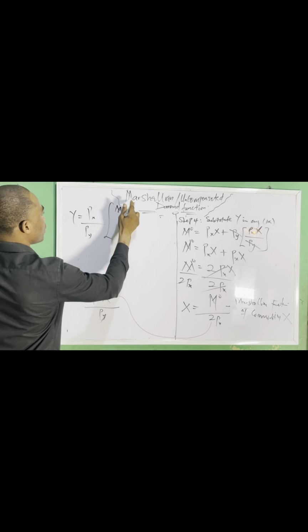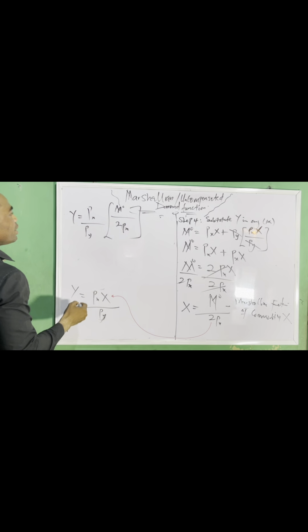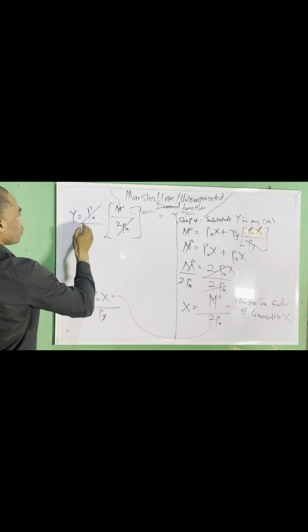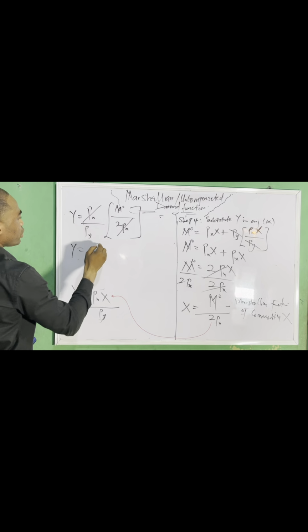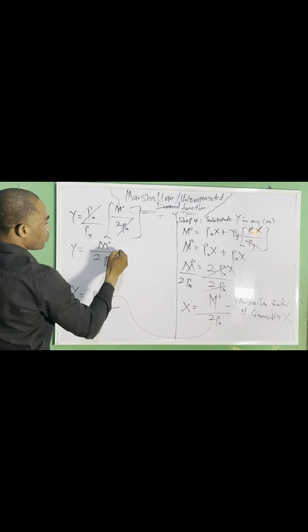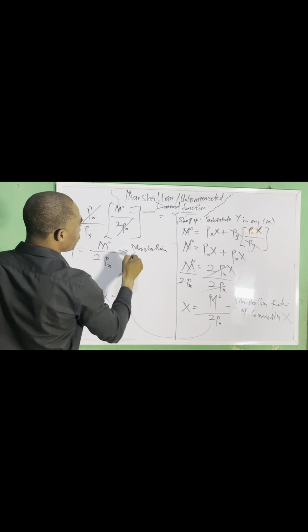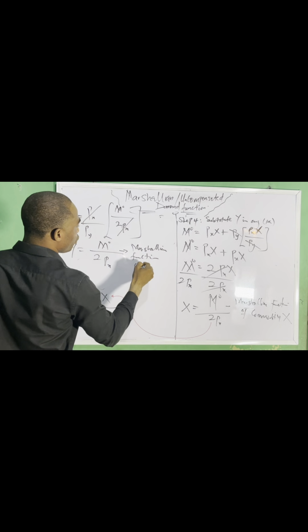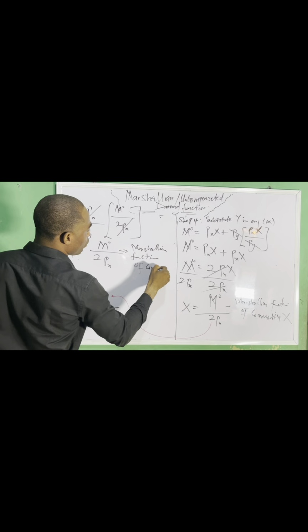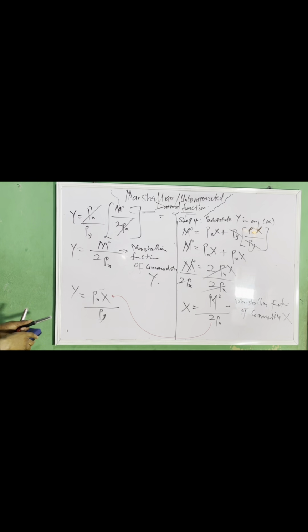My x is now MO over 2px, and we cancel this, then y will equal MO over 2py. So this is also the Marshallian function of commodity y.